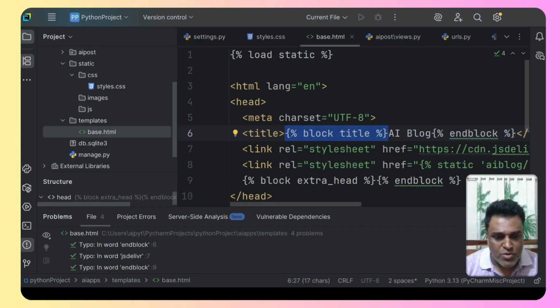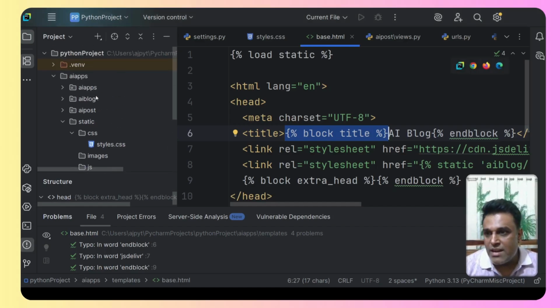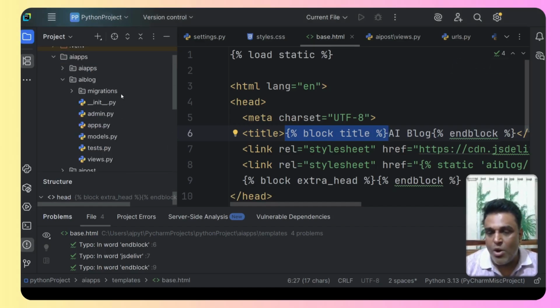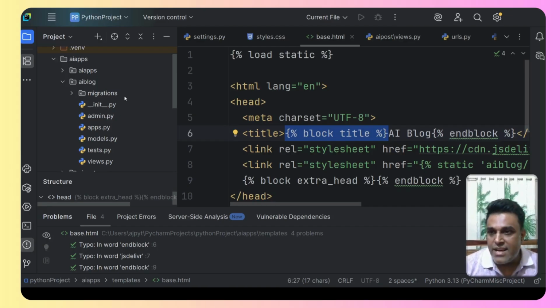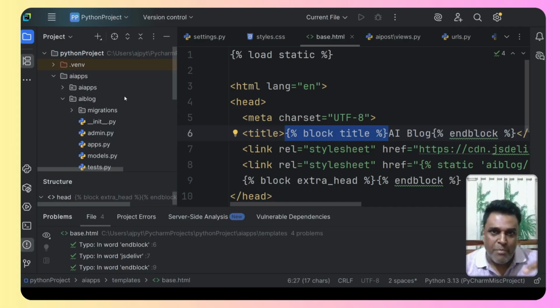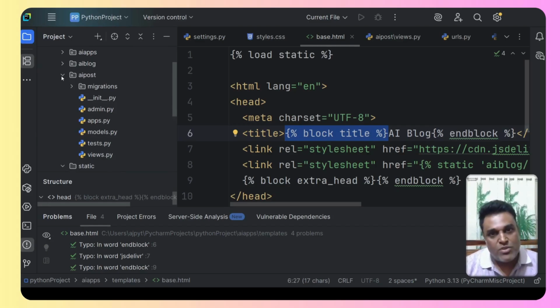Now what we are going to do is, inside that app, the AI blog, we will be creating the static and the templates folder. As I said, things will be a bit confusing, but every app will also have its own static and templates folder, because these folders will be specific to that particular app. So AI blog will have its own static and templates, and AI post will have its own folders.